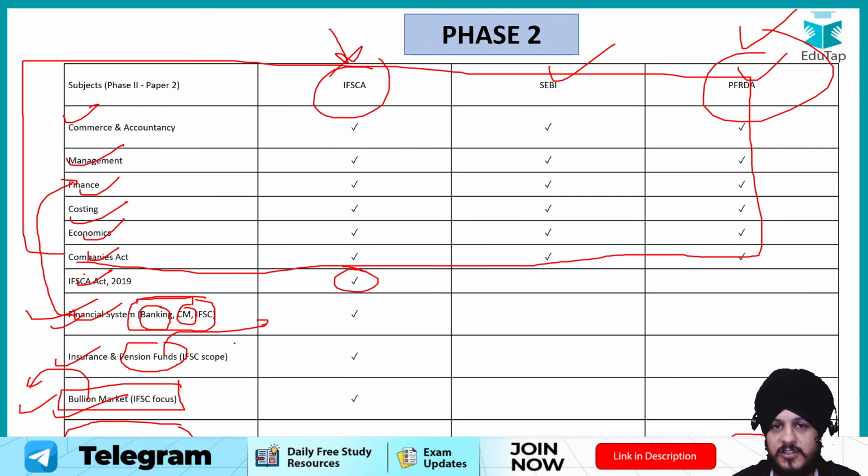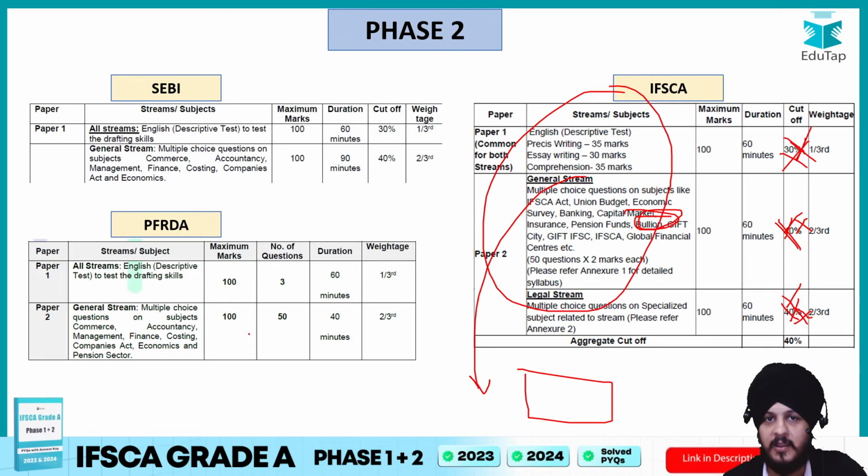So this is, I would say, the last summary with respect to the overlapping and the non-overlapping areas, and I hope now you have a better clarity regarding your scope of preparation.